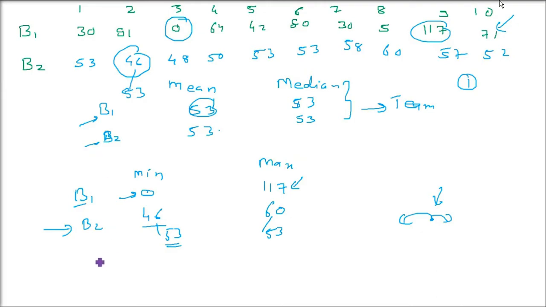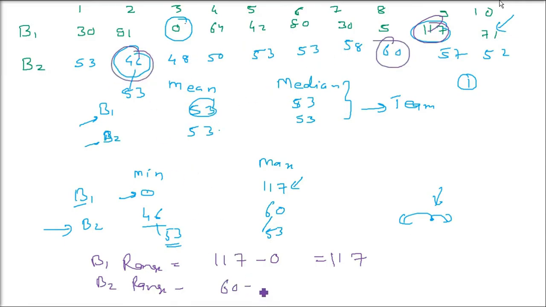We already have an example. We talked about two batsmen. What is the range? For batsman 1, the maximum is 117 and the minimum is 0, so the range is 117 minus 0, that is 117. And for B2, the highest he scored is 60 and the lowest is 46. What is the difference? 14.